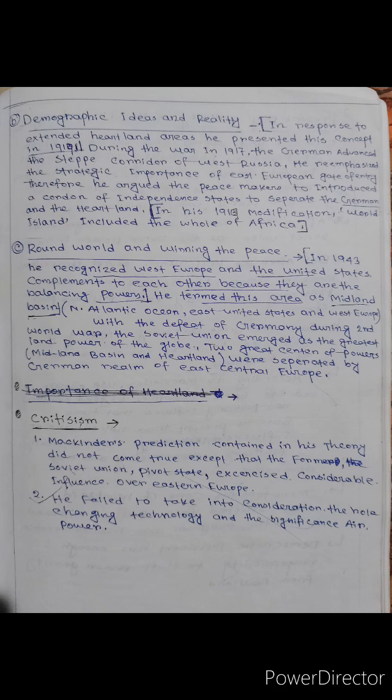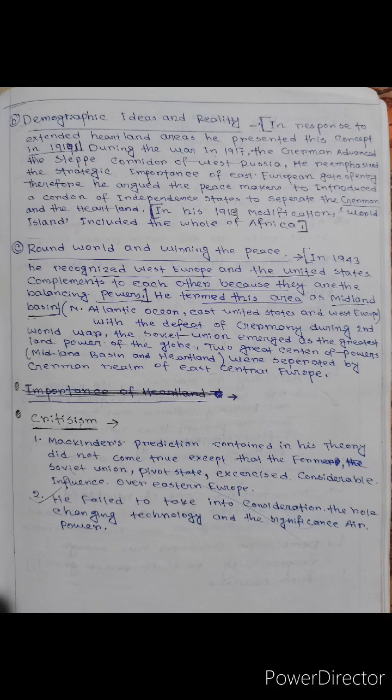In Mackinder's Heartland theory, there are some criticisms. Mackinder's predictions did not come true, except that the former Soviet Union, the pivot state, exercised considerable influence over Eastern Europe. He failed to take into consideration the role of changing technology and the significance of air power. So these are the criticisms of this theory.